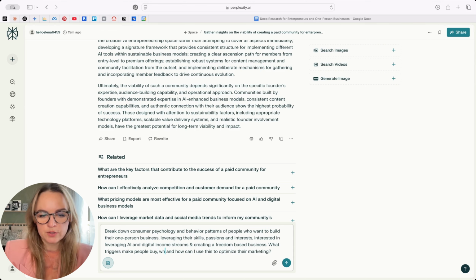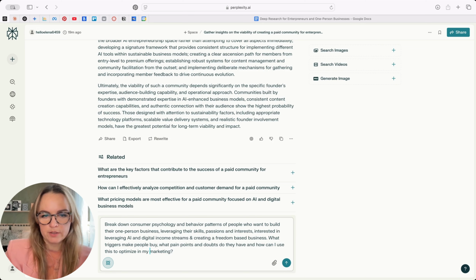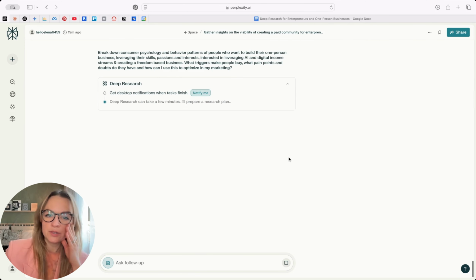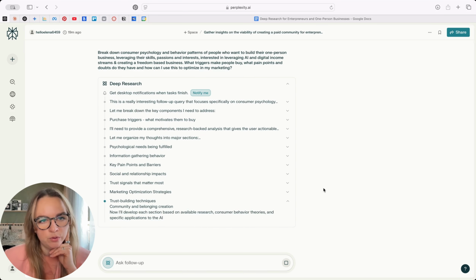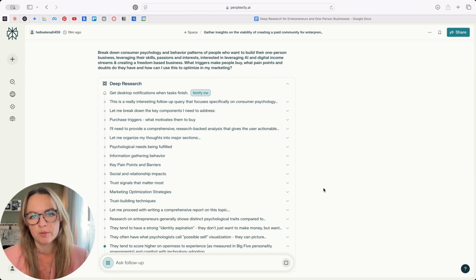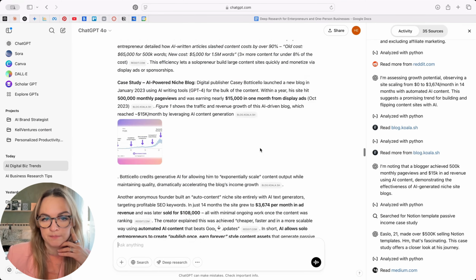What pain points and doubts do they have? And how can I use this to optimize my marketing? Okay, it's a bit of a complex prompt, but let's see what happens. So I fine-tuned the prompt. Again, that's what you will end up doing when you have a prompt that you can copy paste: fine-tune it to reflect what you're after, right? So let's check in on ChatGPT.